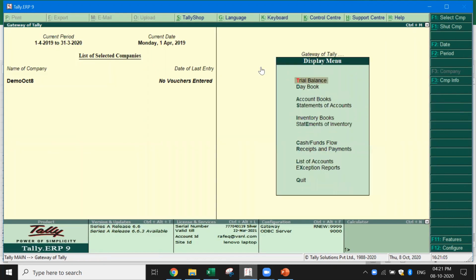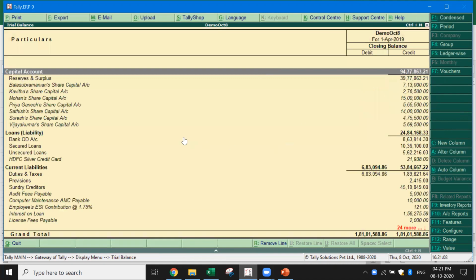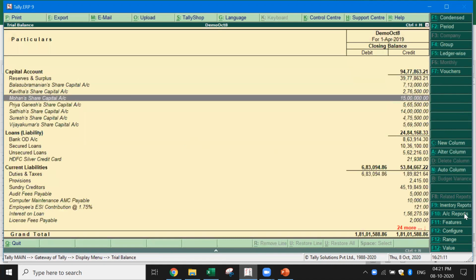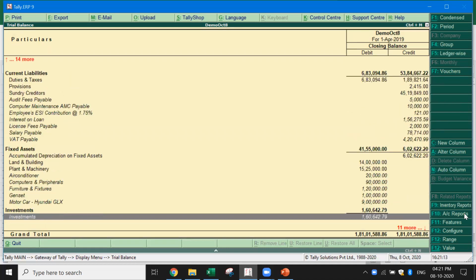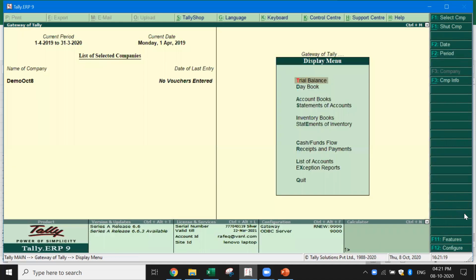Now let me see the trial balance. Now if I go to the detailed trial balance, you see all the transactions which are there in the opening balance have been imported in one shot. Okay, this is how you can import the data from Excel template to Tally in one shot.